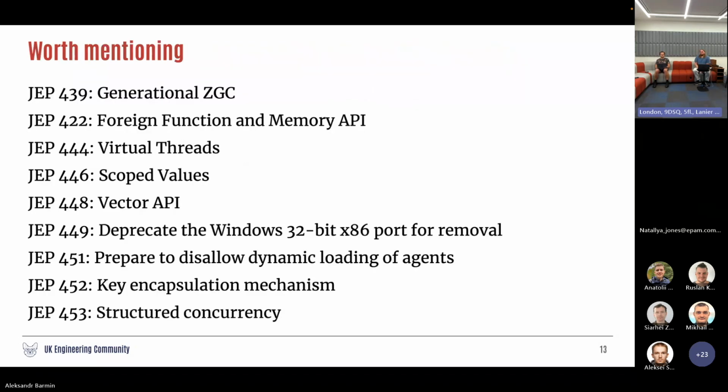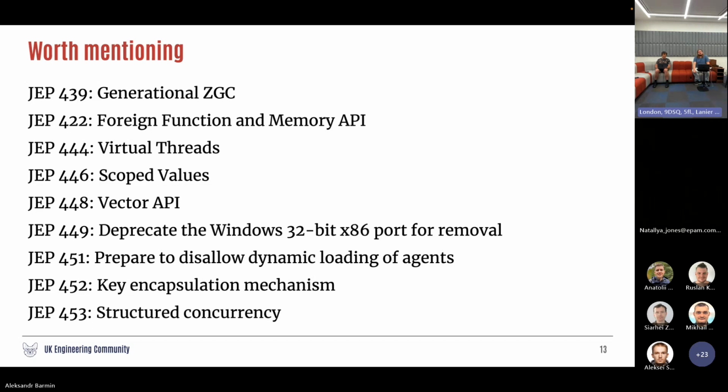Okay, moving forward. I'm quite limited in time and I can't cover all the changes which were introduced in Java 21, but apart from the most interesting which I've shown, we have a lot more. For example, generational ZGC, the foreign function and memory API in case you want to access memory, and scoped values for virtual threads. This is a very well-deserved feature which survived many preview releases, and right now we have a better way of dealing with multi-threaded code.